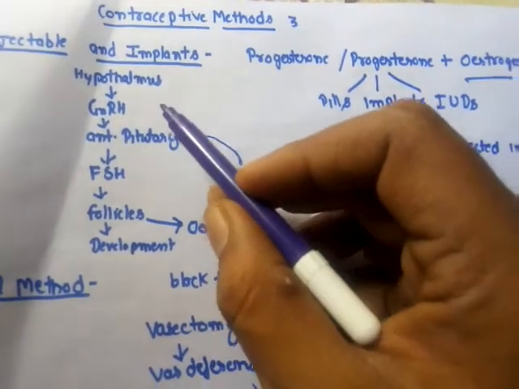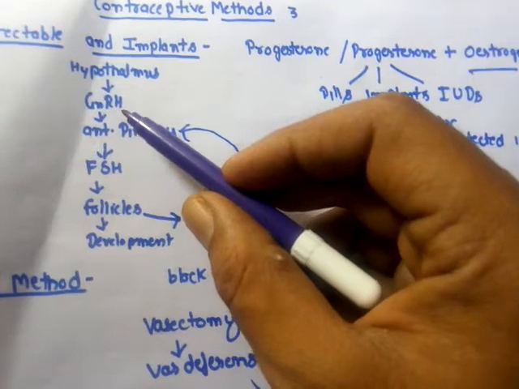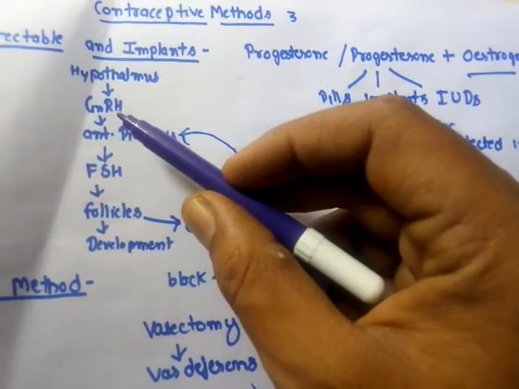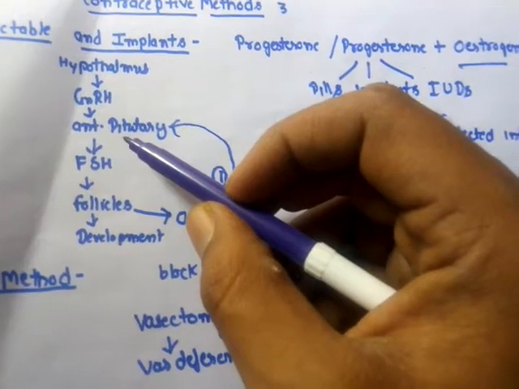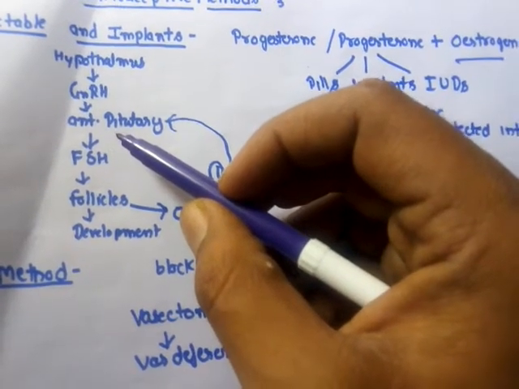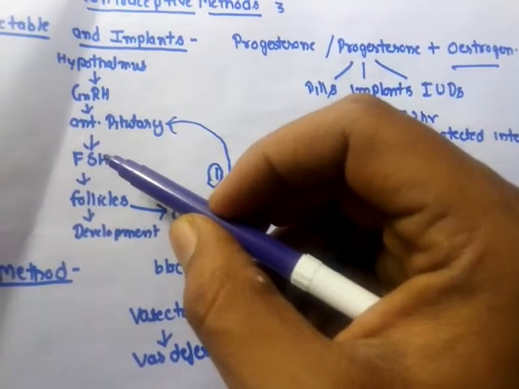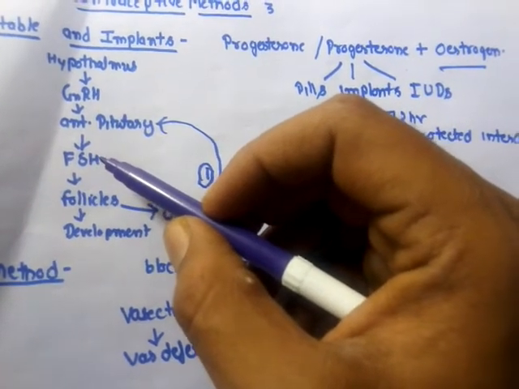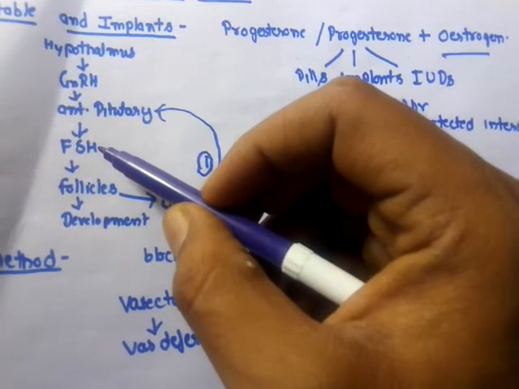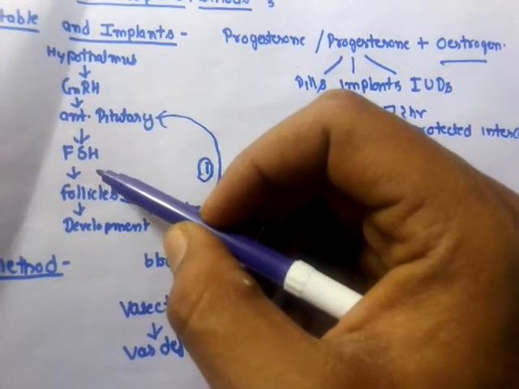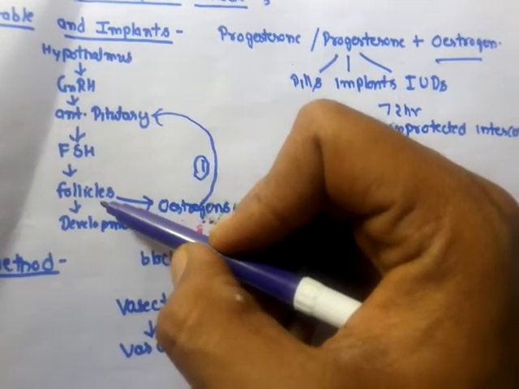In a female, from the hypothalamus, a releasing factor is released that is known as GnRH, which stands for gonadotrophin releasing hormone. Through blood it goes to the anterior pituitary and causes the release of gonadotrophins from the pituitary, that is FSH and LH. We are considering FSH only here. FSH stands for follicle stimulating hormone. When the anterior pituitary releases FSH, FSH reaches the ovary with the help of blood, and in the ovary it causes the development of the follicles.